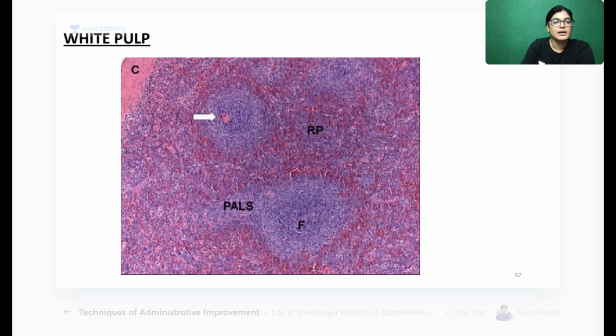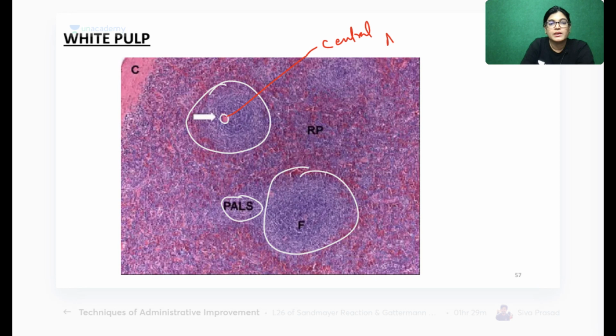See here, this is the slide. What is this? These are PALS. This area is the central artery. This is red pulp area. This is white pulp area. And in white pulp, the area that is surrounded by the T lymphocytes and surrounding the central artery is all called PALS.